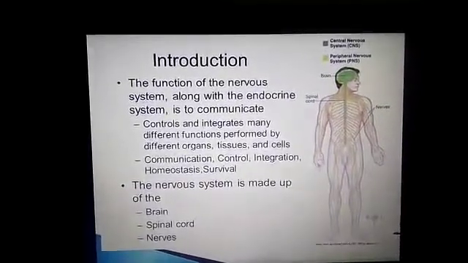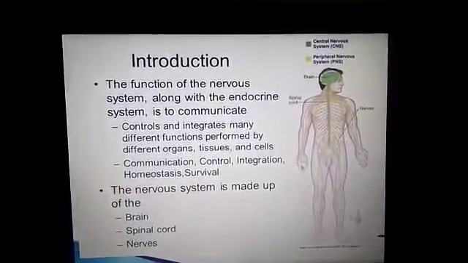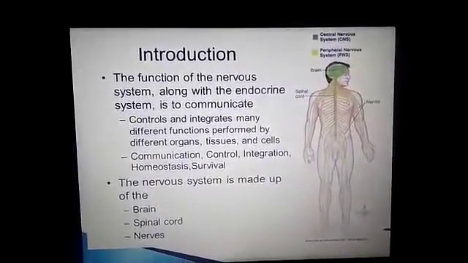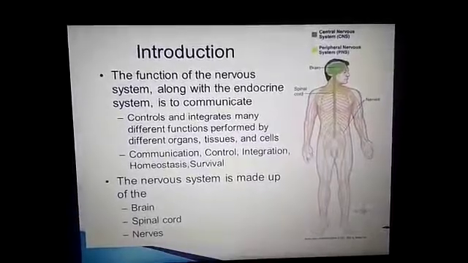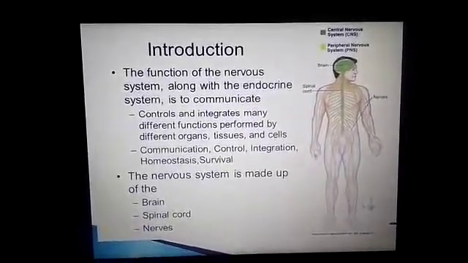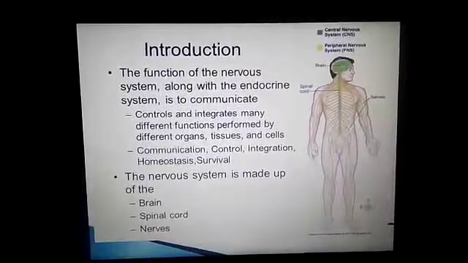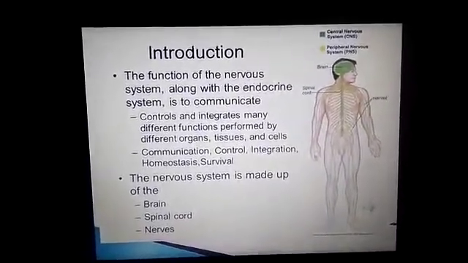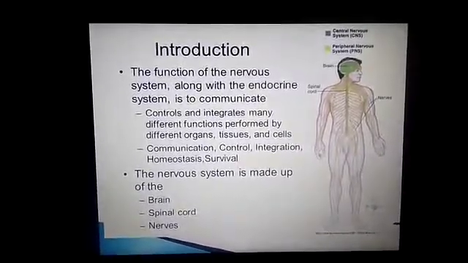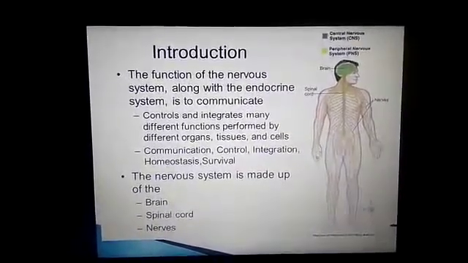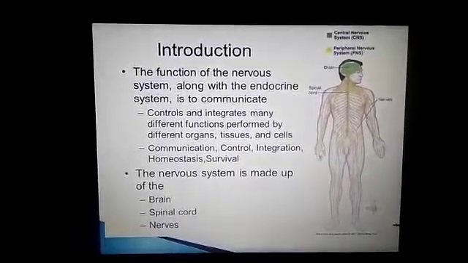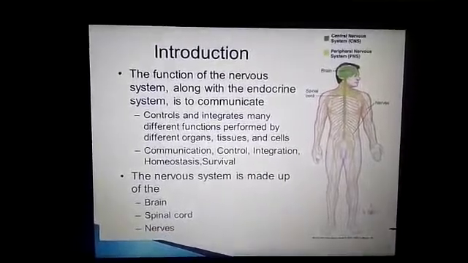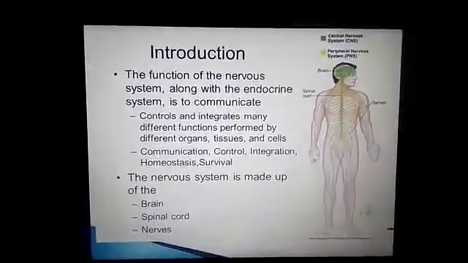There are some glands, that is endocrine glands, which secrete the hormones to balance the body, that is called homeostasis, which balances the body. So the nervous system is made up of brain, spinal cord and nerves. These are the three organs involved in the nervous system, which control and play a major role in the nervous system.